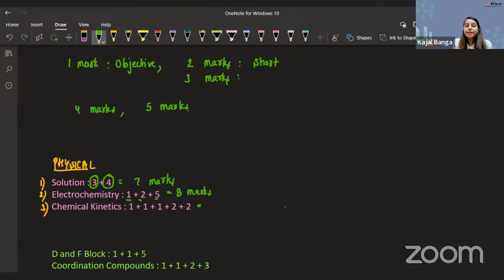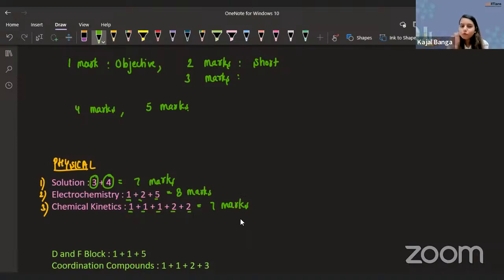And coming to this chemical kinetics, guys, we have 3 objective kind of questions, because this is the kind of chapter where they will definitely want you to apply more of your logical reasoning as compared to your rote learning knowledge. So definitely we have these small conceptual based, or I would say application based logical reasoning questions based on your chemical kinetics. So you have 3 questions of 1 mark each, then 2 questions of 2 marks each, making a total distribution of 7 marks for this chemical kinetics. So fair enough, almost equal distribution we have.